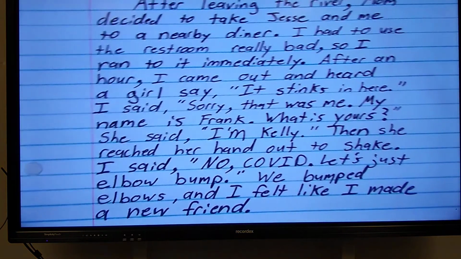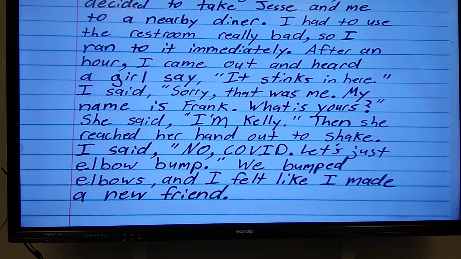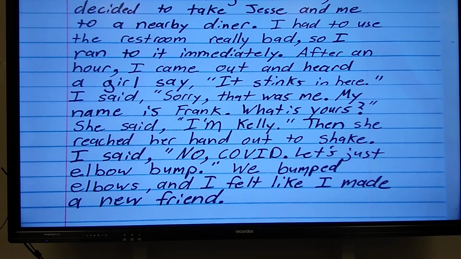Now, mine was more than 5 sentences. And I gave you a good example here. So all you got to do is pause it and read it, and it'll give you a good example if you need one. But don't copy my ideas. You come up with your own story. When I read yours, I shouldn't see anything about a diner. I shouldn't see anything about elbow bumps. So don't copy my ideas. You come up with your own.